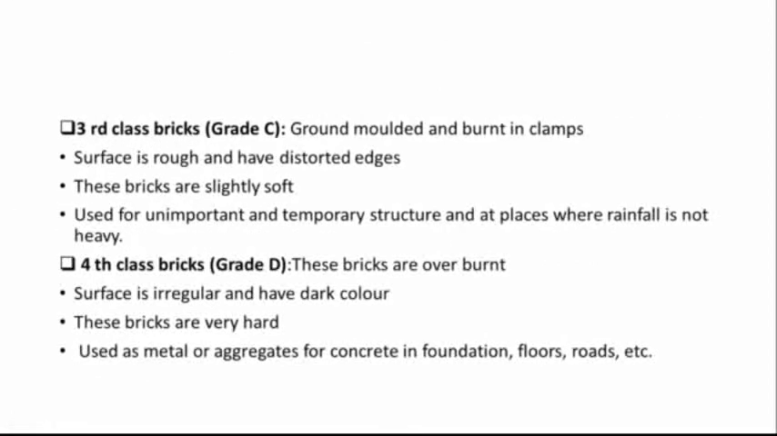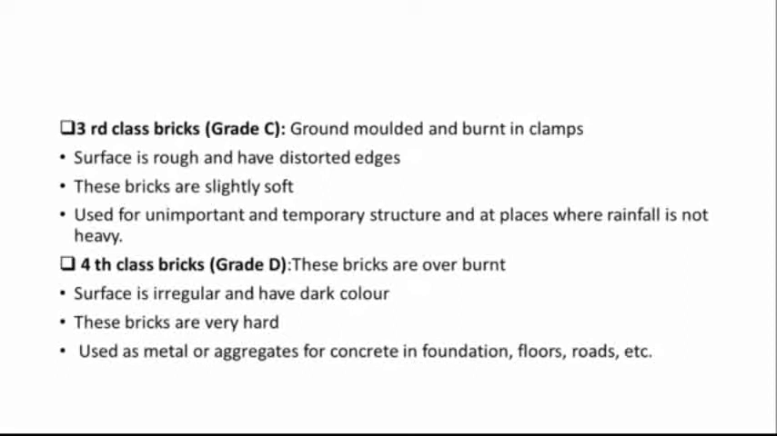Now, third class brick. Third class bricks are called underburnt bricks. They are ground molded and they are burnt in the clamps. They are also irregular in size, shape, and finish. The bricks are soft with rough surface and irregular size. They are not burnt fully, due to which they are reddish yellow in color. The bricks give a dull sound when two bricks are struck together. Due to low crushing strength, they are not used for quality work. So this is used for unimportant and temporary structures and at places where rainfall is not heavy.